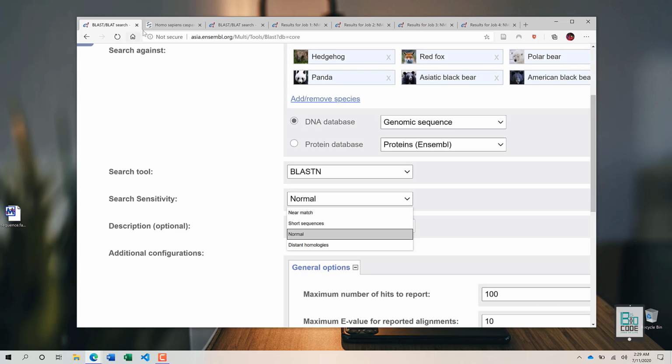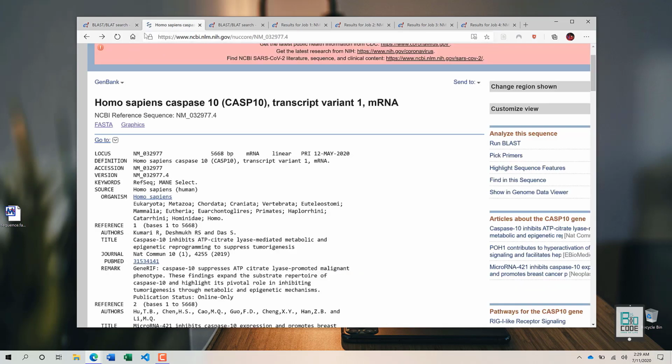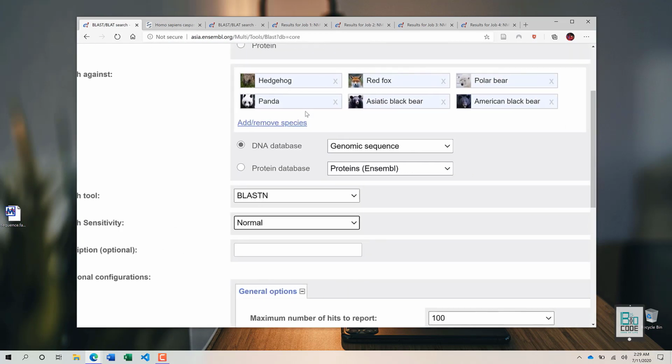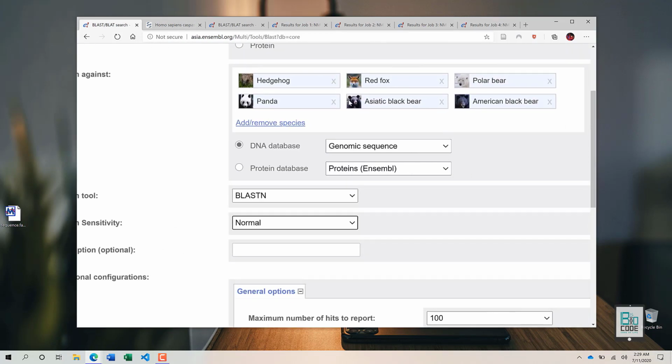For example, our query is from Homo sapiens, so it is likely that they are not that distant homologs, but in a normal range. If I were to search against bacterial species, there would be distant homologies, so I should have selected distant homology. Otherwise normal is okay and near match is okay.